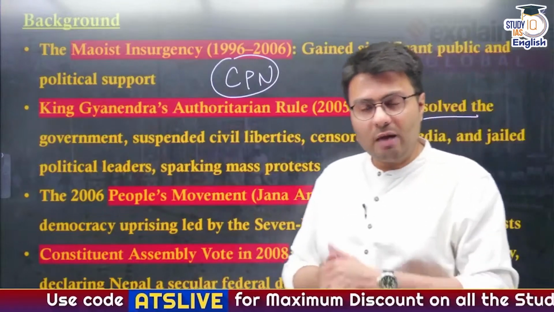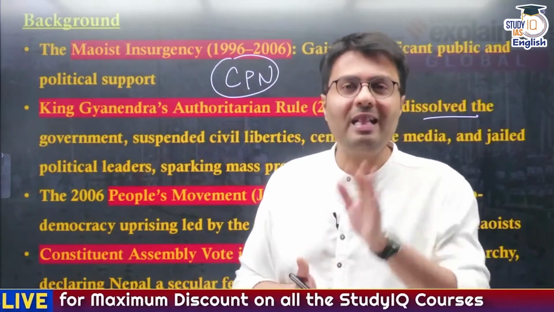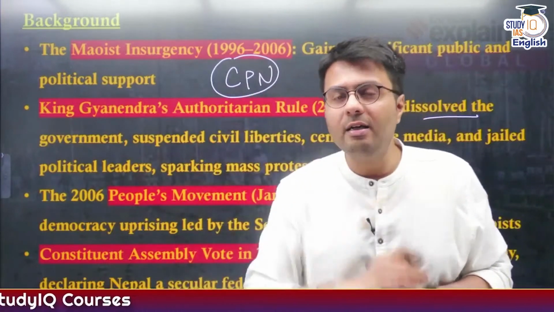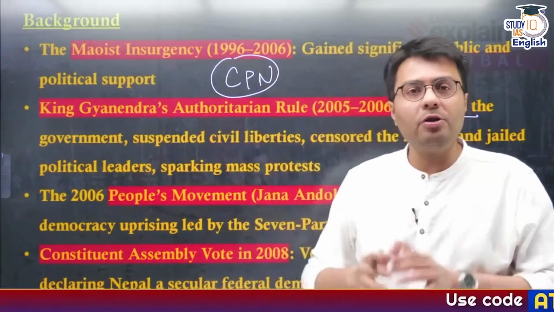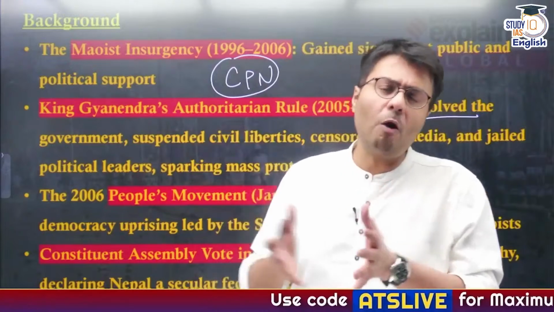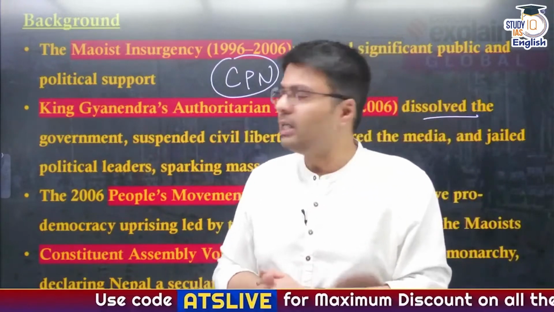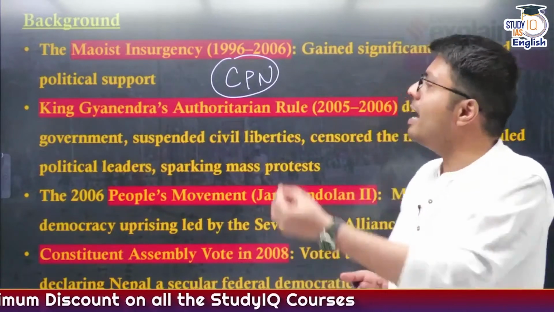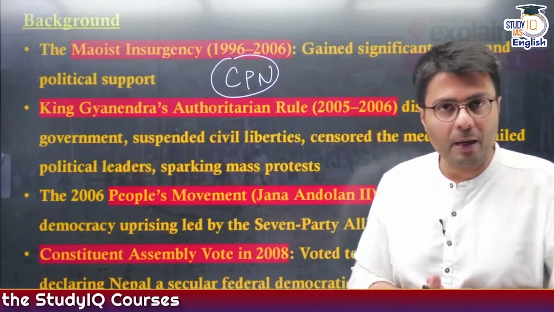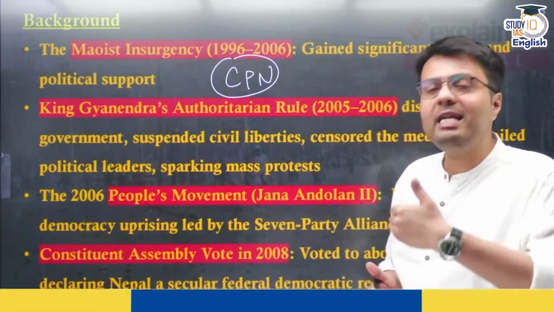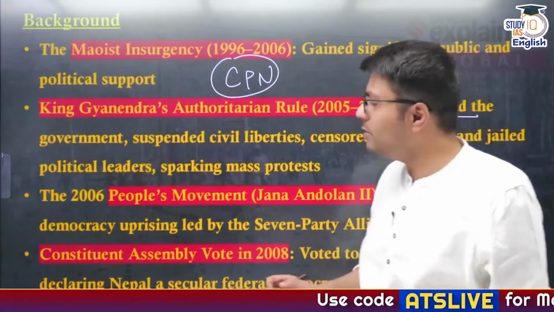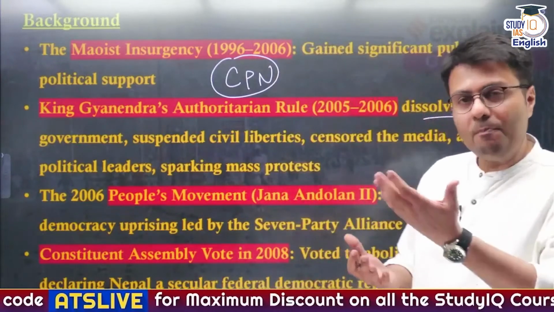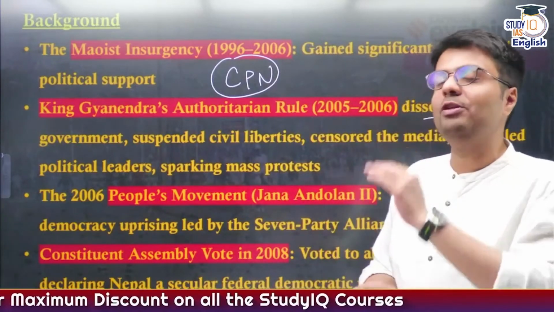This Jan Andolan, a popular protest against the monarchy, was led by 7 principal parties of Nepal in addition to the Maoists, and they had one single demand: that the king of Nepal should abdicate his throne. So, under popular and political pressure, the then king of Nepal, Gyanendra Shah, decided to abdicate his throne and reinstate the dissolved assembly of Nepal. In 2008, we saw elections happening in Nepal, and the party which saw massive political gains in those elections was again the Communist Party of Nepal.